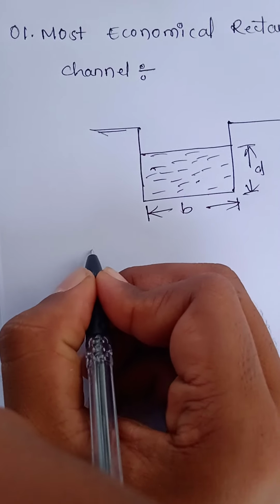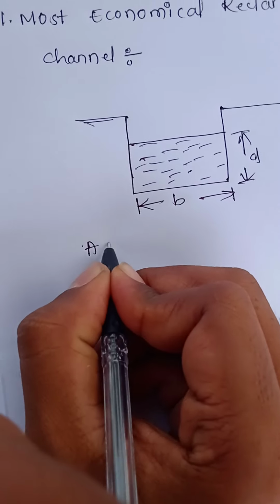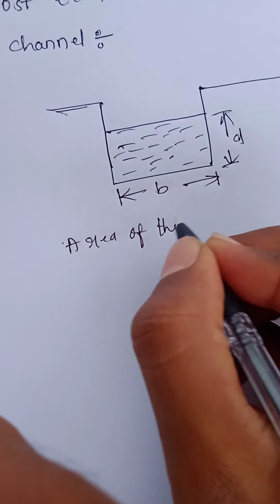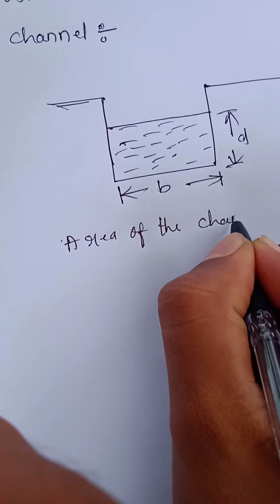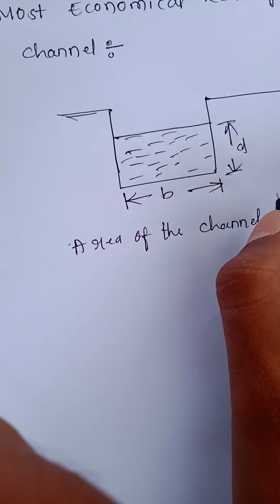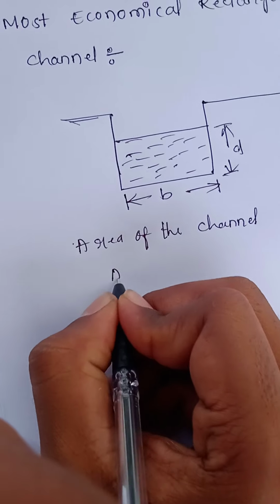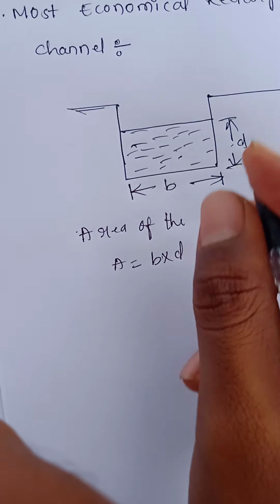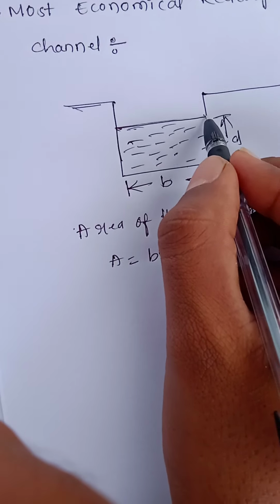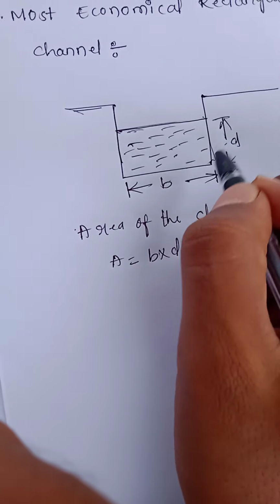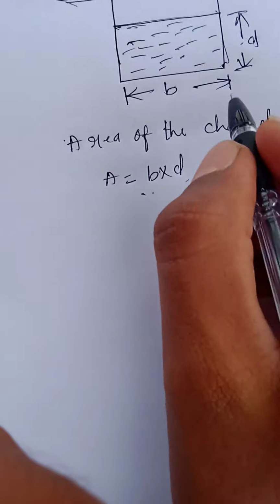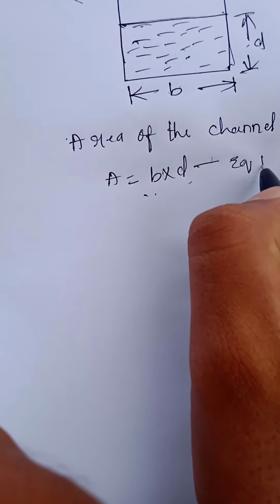And let us consider the area of the channel, which can be written as A equals b into d. As we all know, for a rectangular channel the area is b into d. Simply we can write A equals b into d. This is considered to be equation 1.